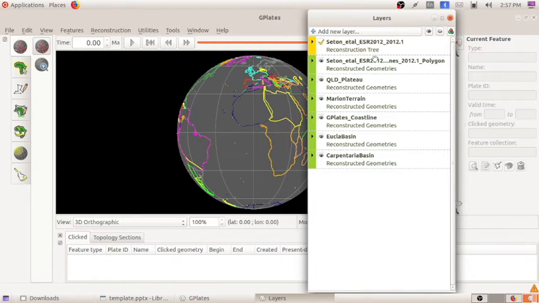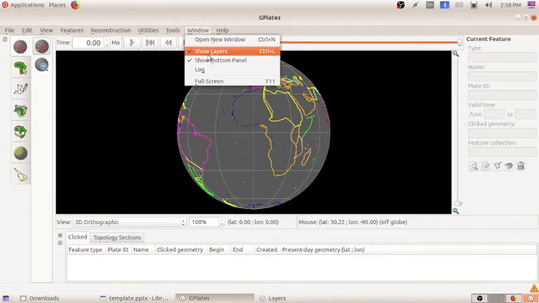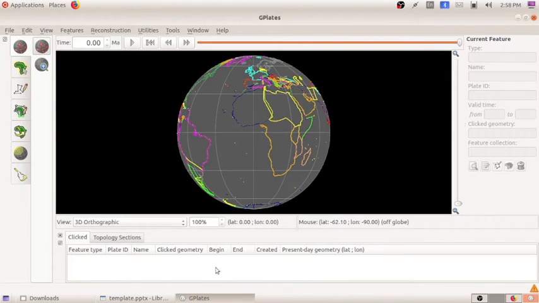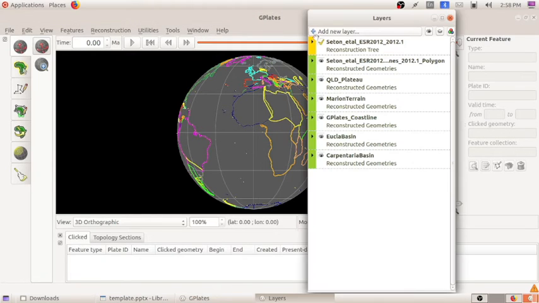In this way we can open the layer window, or in the Windows menu there is an option show layers.